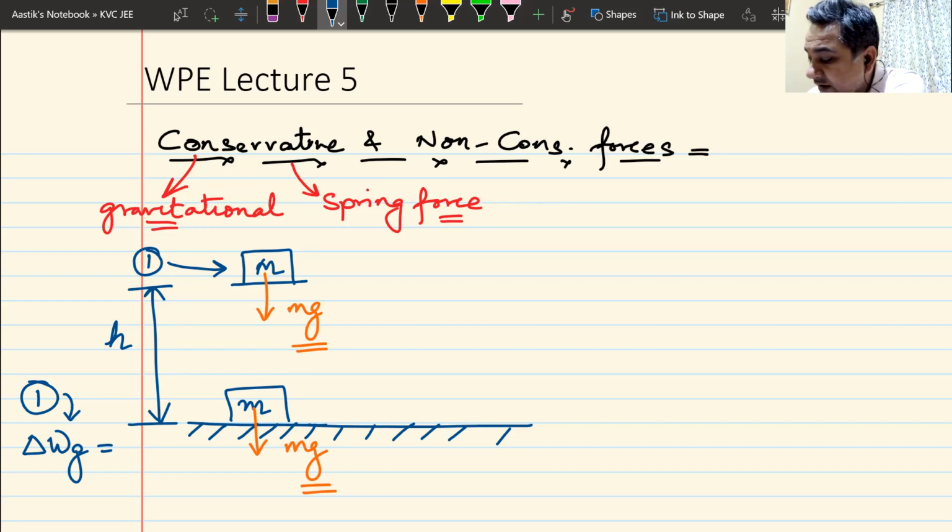No one in the entire class knows the work done by gravity in this case? It's a fixed force, it's a constant force. No one knows it.